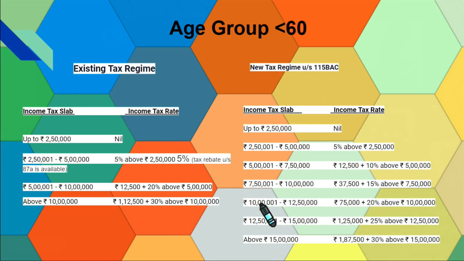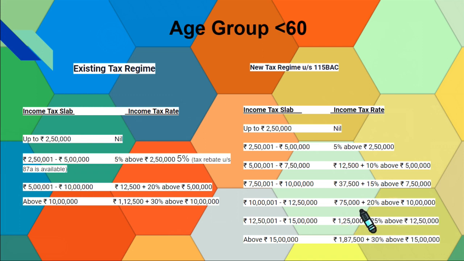Here we are taking 10 lakh to 12,50,000 as his income. Then 75,000 is already calculated from the previous slab. You have to give this amount, 75,000, plus 20% above 10 lakh. So what is the amount? 2,50,000 into 20% is 50,000, so it becomes 1,25,000 overall.